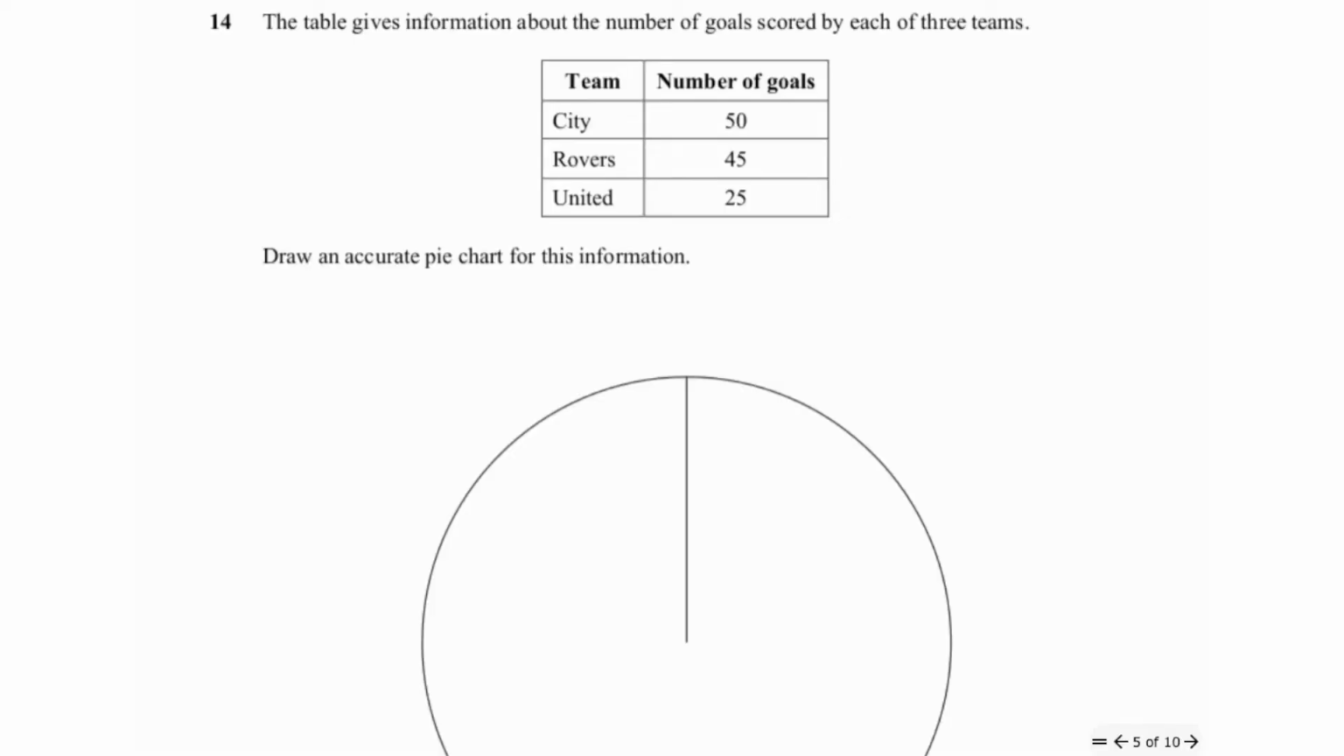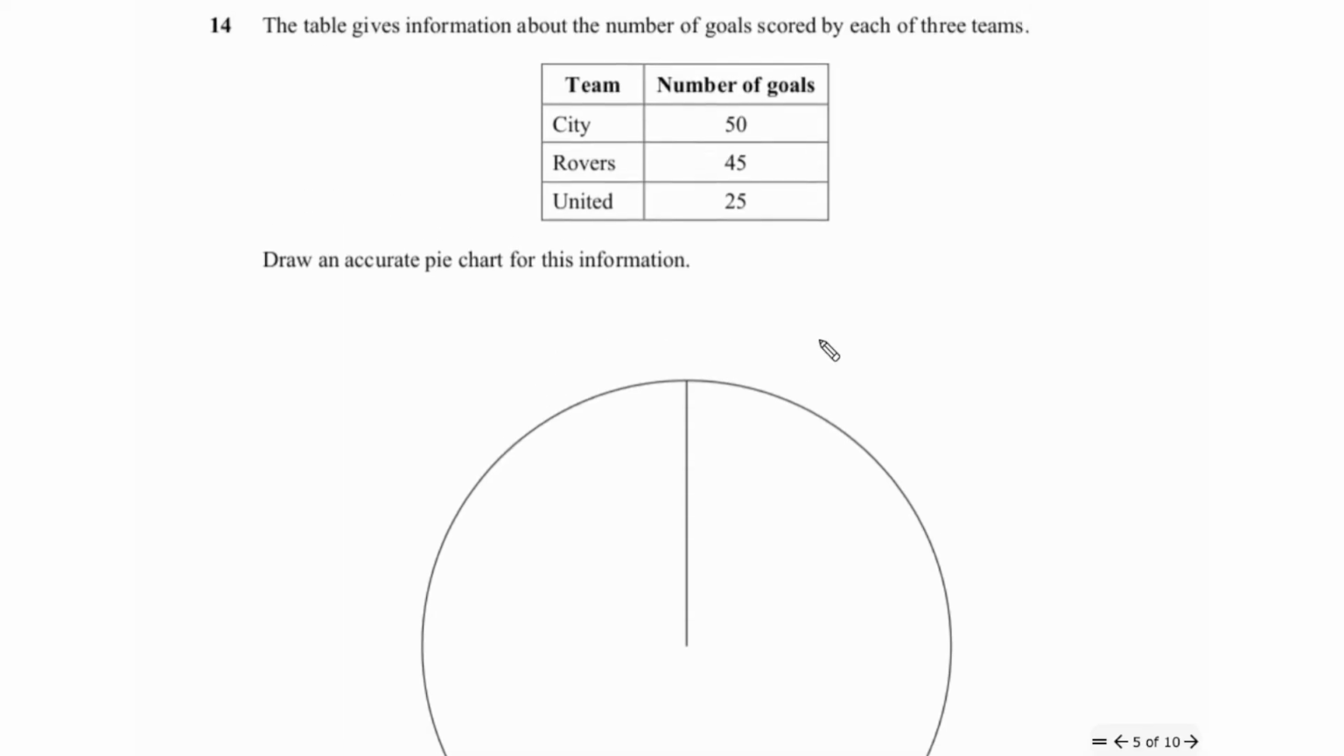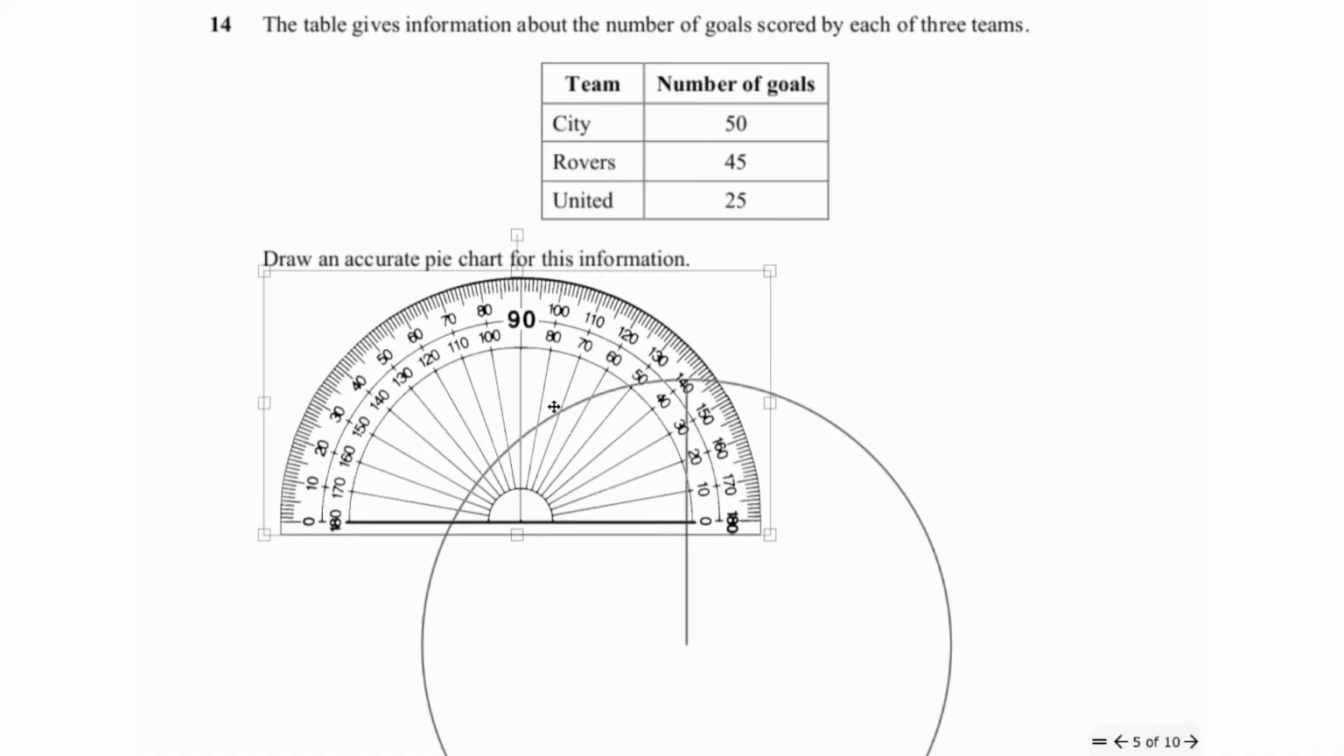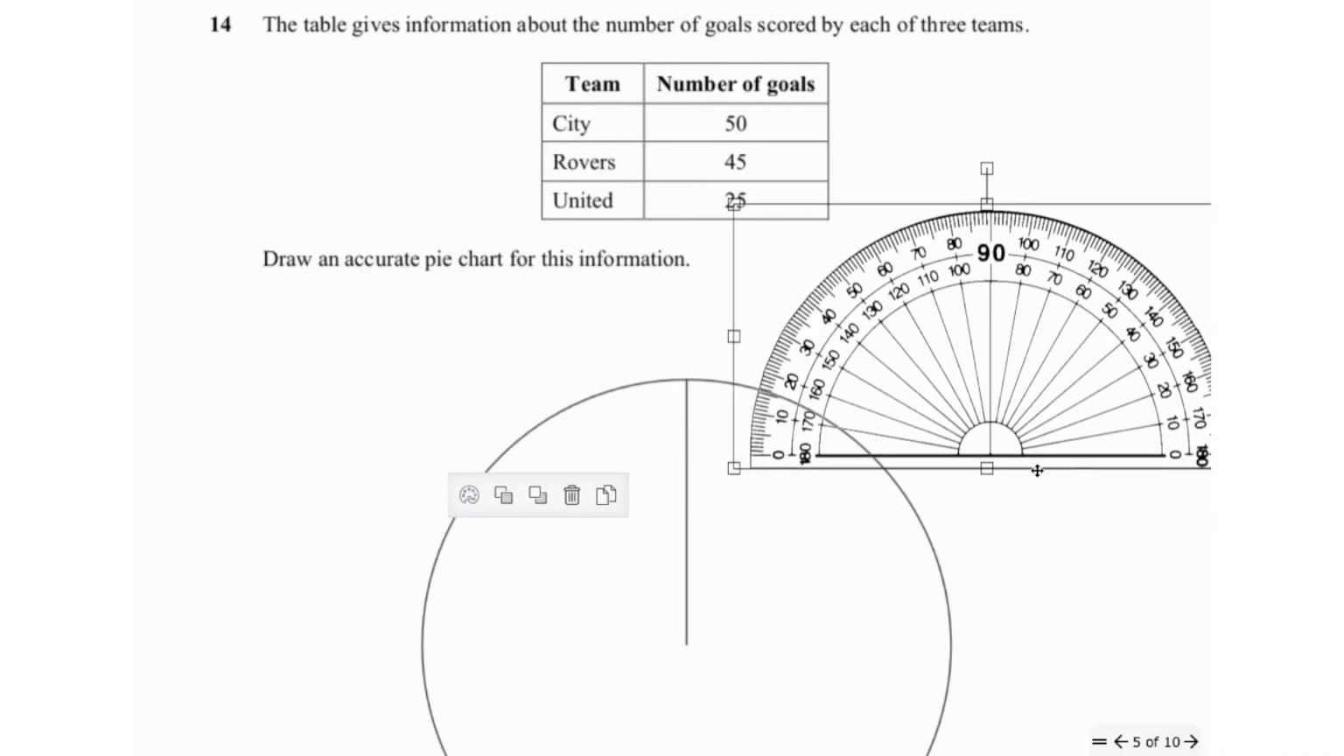Question number 14, and we have a pie chart. The table gives information about the number of goals scored by each of 3 teams. And we've got City is 50, and we've got Rovers is 45, and United have scored 25 goals. The first thing we're going to do here is add them up. So 50, add 45, add 25.